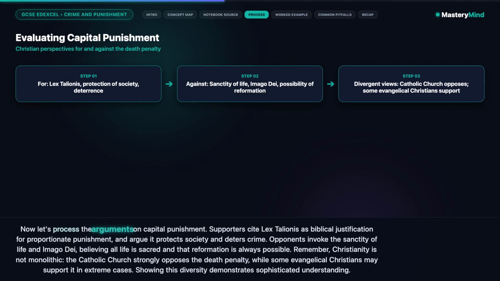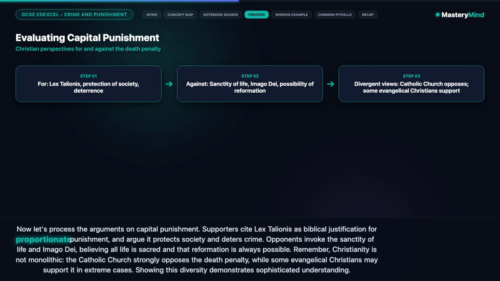Now let's process the arguments on capital punishment. Supporters cite lex talionis as biblical justification for proportionate punishment and argue it protects society and deters crime. Opponents invoke the sanctity of life and imago Dei, believing all life is sacred and that reformation is always possible.